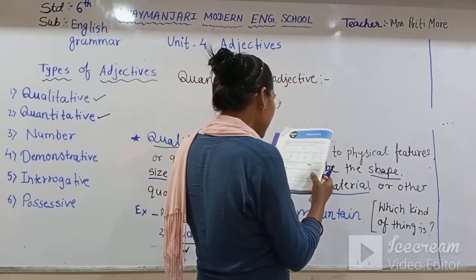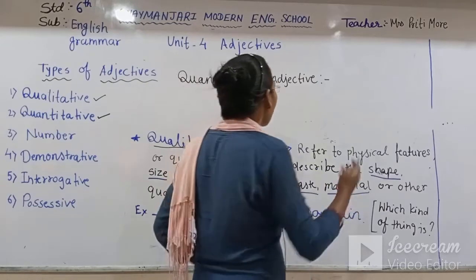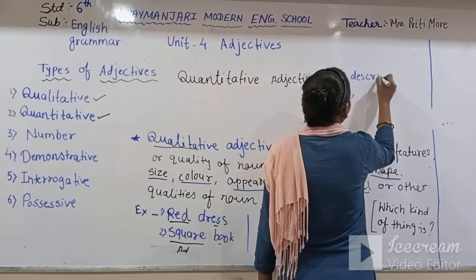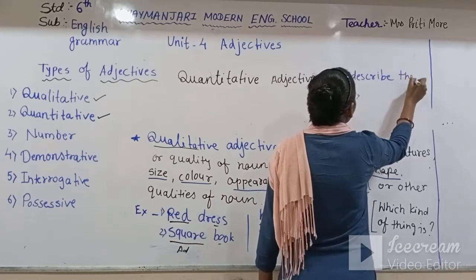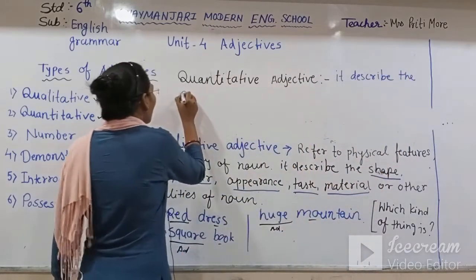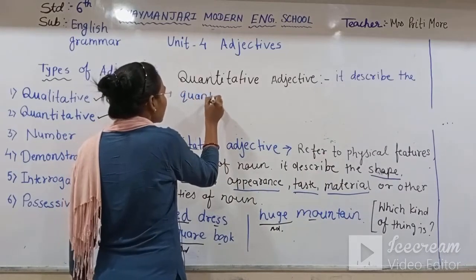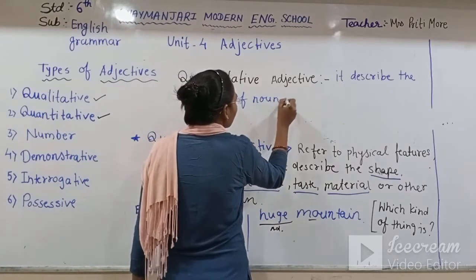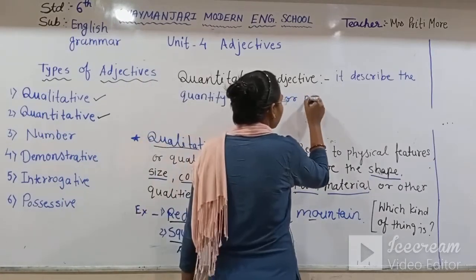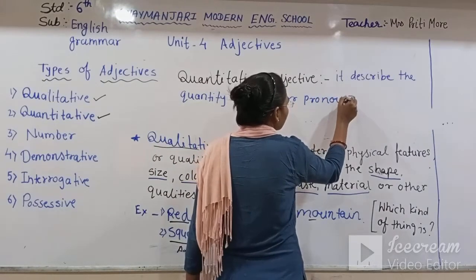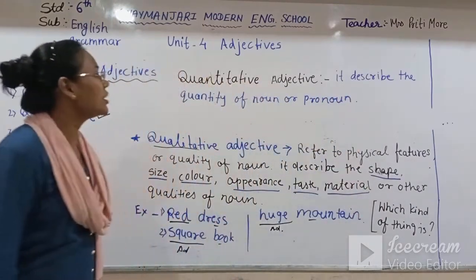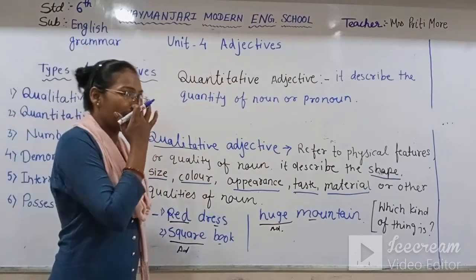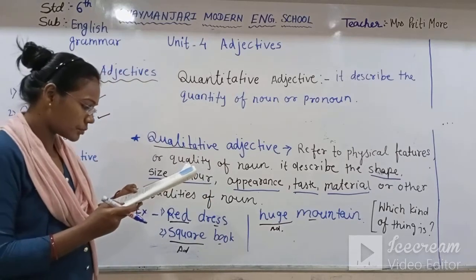Quantitative adjectives describe the quantity of a noun or pronoun. That means the quantitative adjective describes the quantity of a noun or pronoun.